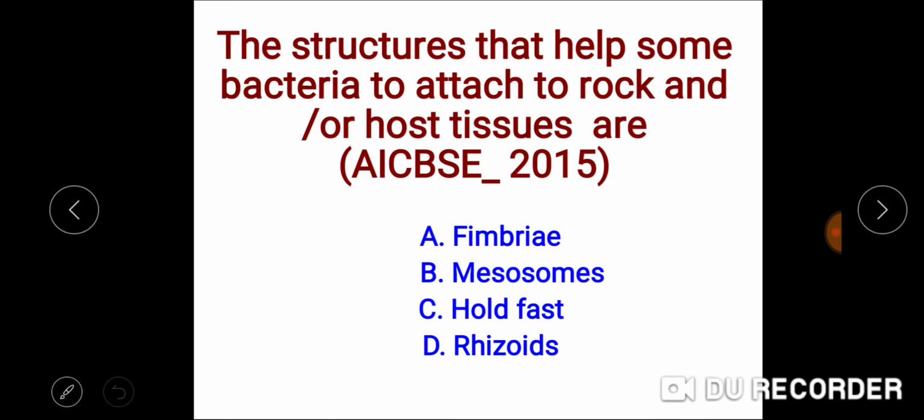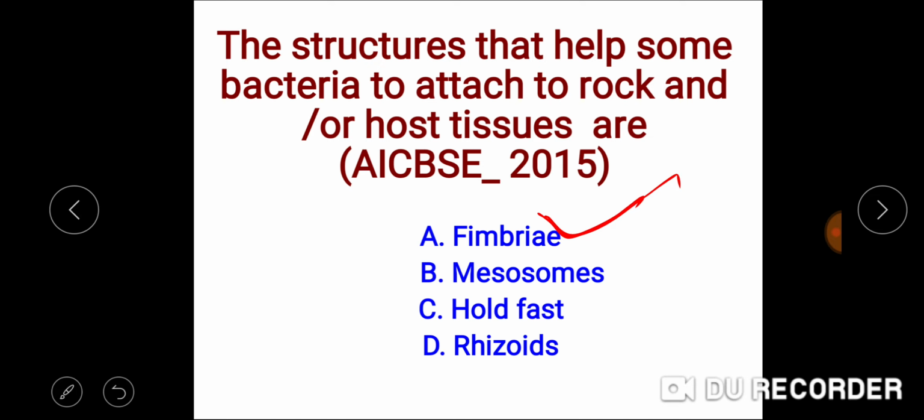Next question. The structures that help some bacteria to attach to rock and/or host tissue are. This has been asked in All India CBSE 2015. इस क्वेश्चन का तो आपको आंसर डेफिनेटली पहले ही पता होना चाहिए क्योंकि मैंने मेंशन किया है. These are the small bristle-like fibers जिनको हम फिम्ब्री कहते हैं. 300 से 400 फिम्ब्री होते हैं per cell और यही हेल्प करते हैं बैक्टीरिया को to attach the solid surfaces such as rocks and host tissue. So fimbriae is the right answer.